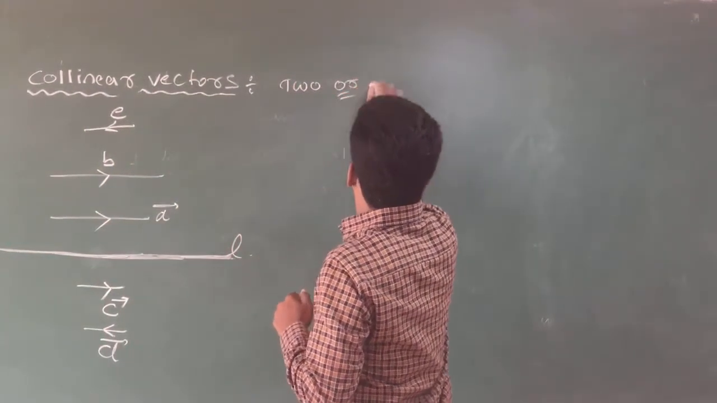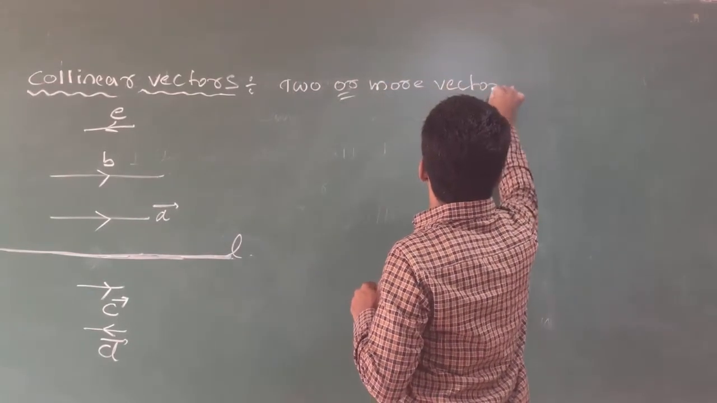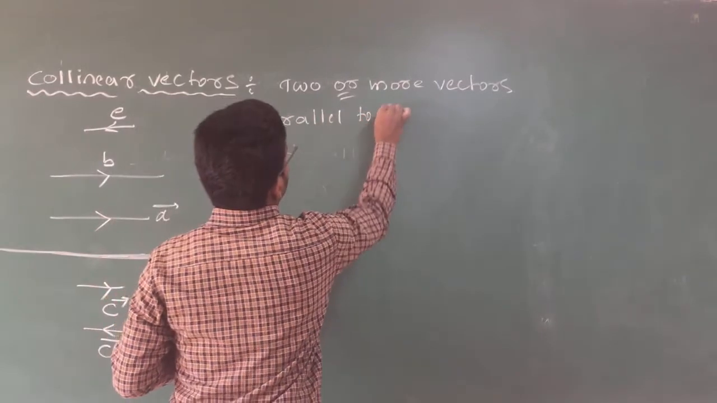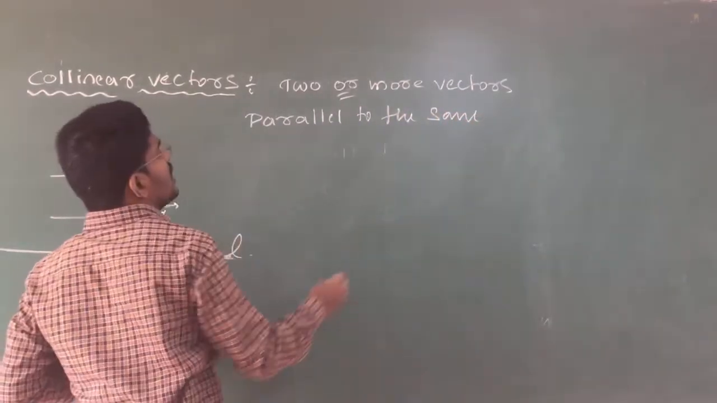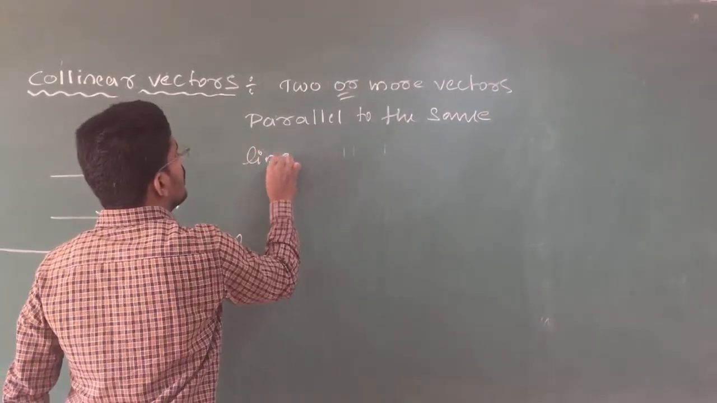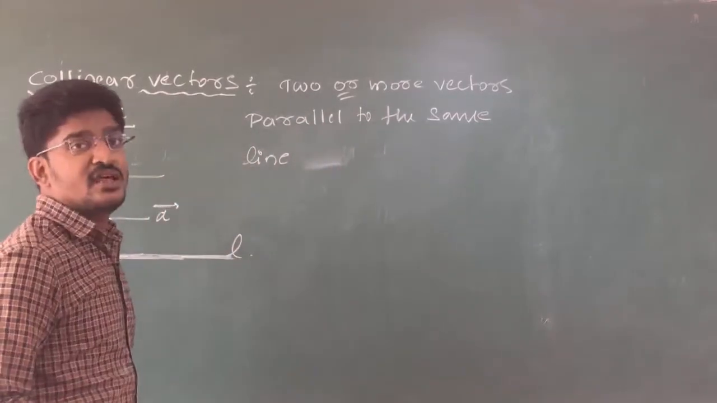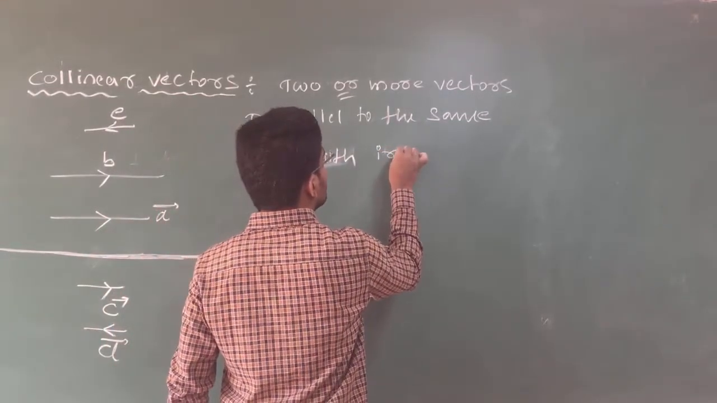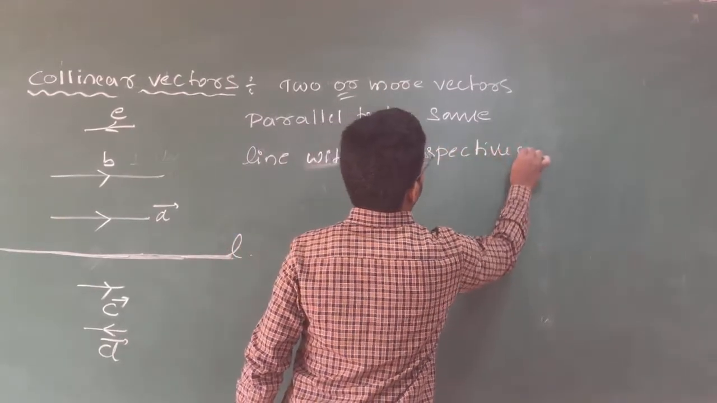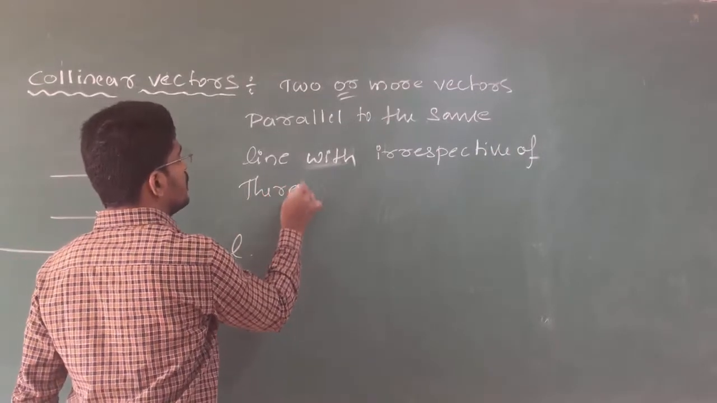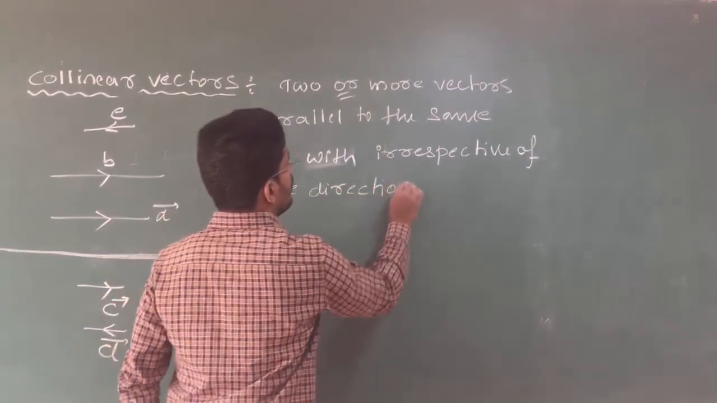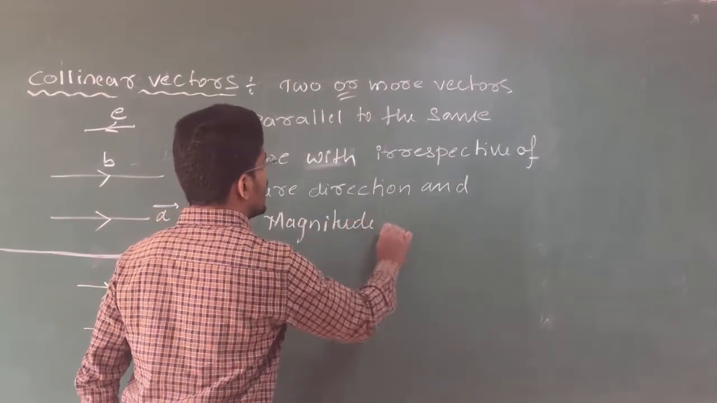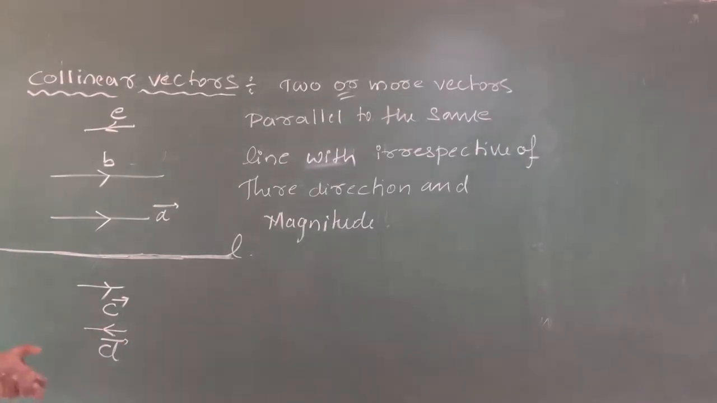Two or more vectors parallel to the same line irrespective of their direction and magnitude are called collinear vectors.